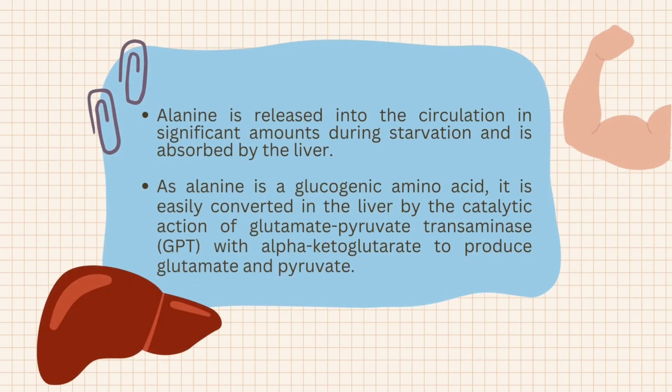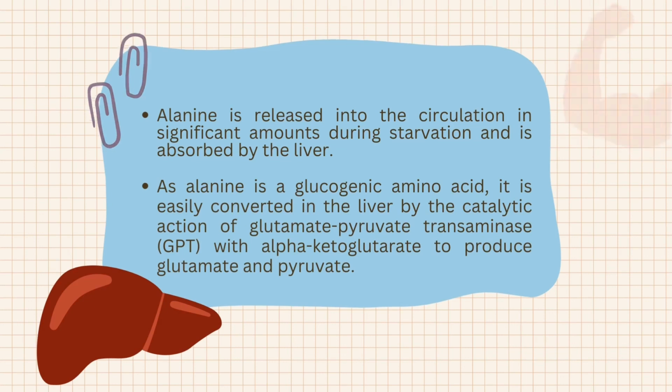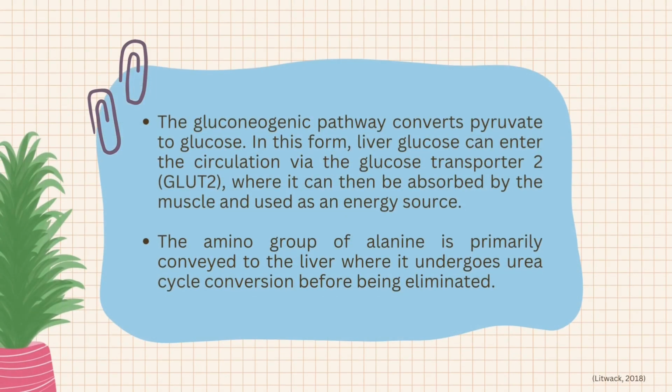Alanine is released into the circulation in significant amounts during starvation and is easily converted in the liver by the catalytic action of glutamate pyruvate transaminase with ketoglutarate to produce glutamate and pyruvate. Thus, the pyruvate can be converted to glucose and be absorbed by the muscle to be used as an energy source.